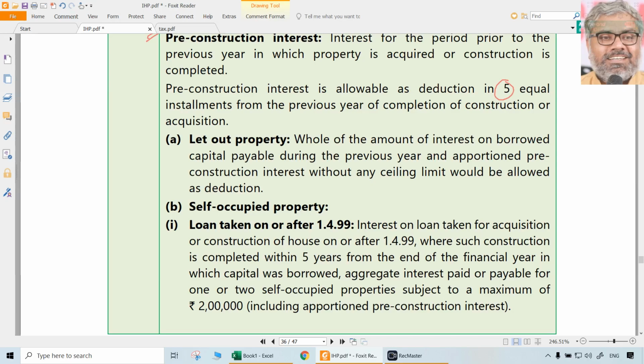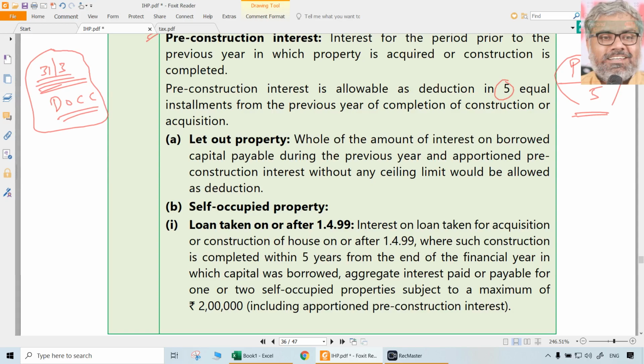So the date of construction beginning, that is a starting point, but starting point will be anyway given directly. Main thing is ending point of pre-construction period. That will be the 31st March, just immediately preceding the date of completion of construction, whatever it is. So pre-construction period will end by the end of the financial year, immediately preceding the year in which the property gets completed. So that will be the pre-construction period calculation. Once it is calculated, pre-construction interest, whatever is calculated, divided by 5 will be allowed as deduction in the previous year. What about post-construction interest, which is of revenue nature?